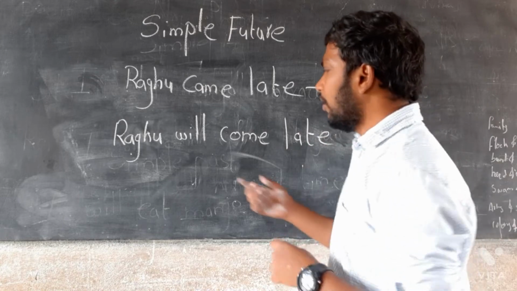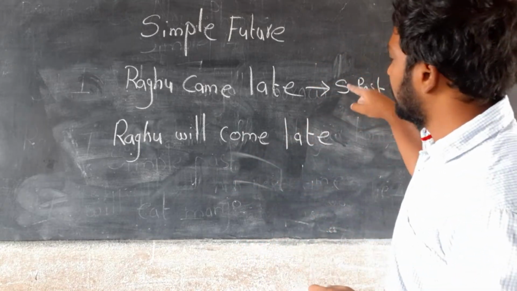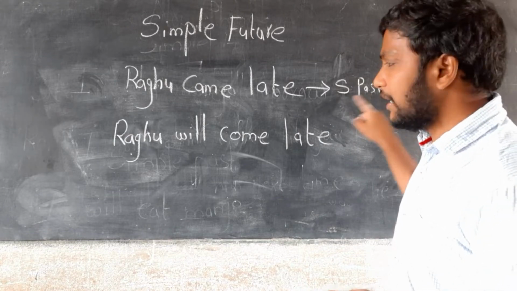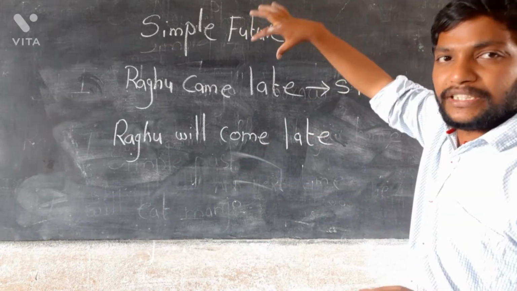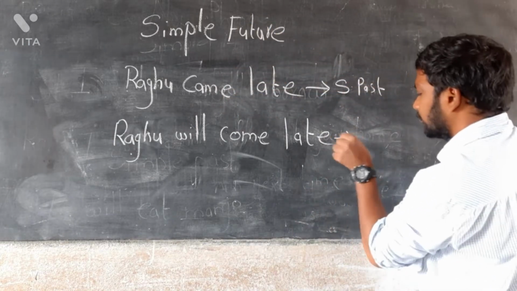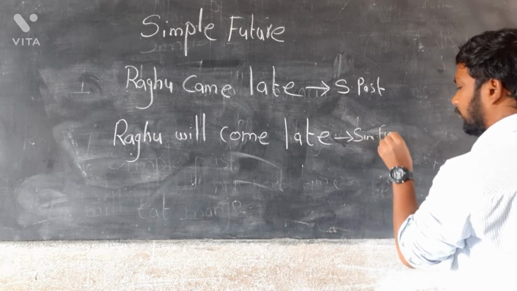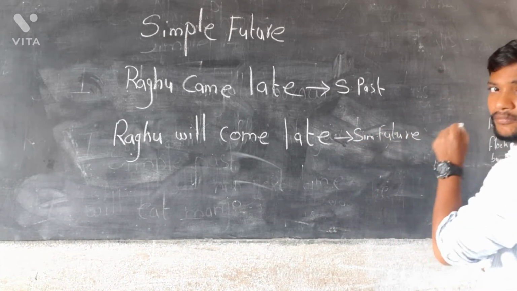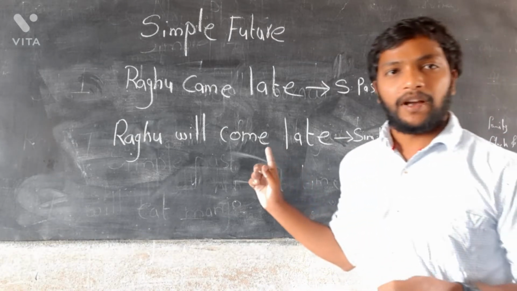So we change simple past into simple future. See that? Another example.